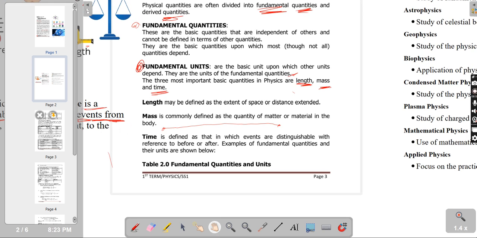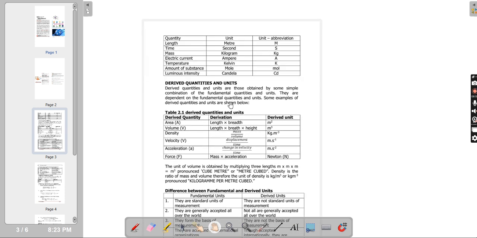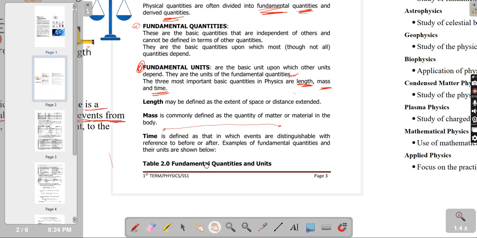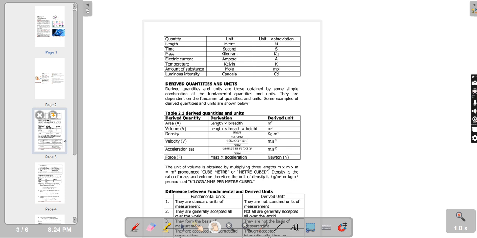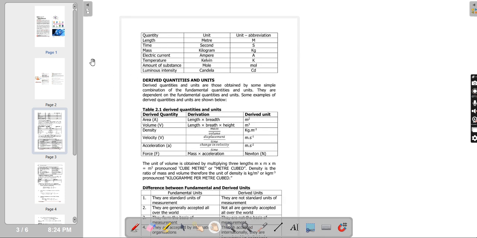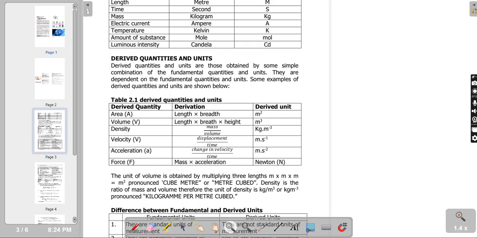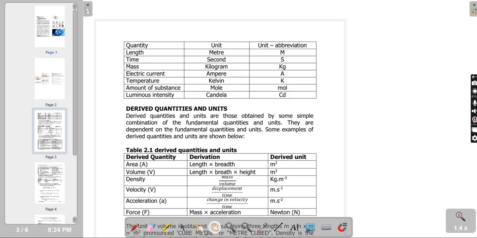So, now we move to the next page. And on this page, remember I said I'm going to mention some other fundamental quantities, right? So here we have table 2.0, fundamental quantities and units. I just had to go back to page 2 so that I will show you the table title. So here we have the quantity, this is the unit, and this is the unit abbreviation.